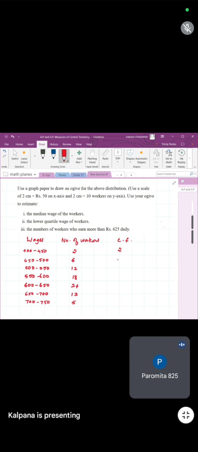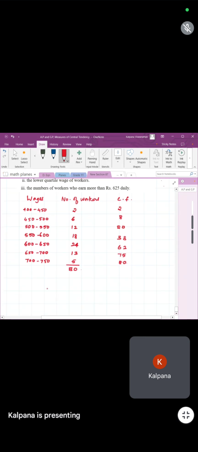2, 2, 8, 20, 20, 38, 38, 62. This is 24. 62, 75, 80. So here also the total will be 80. That is n is equal to 80. So n is 80, which is even. Writing the coordinates is optional.